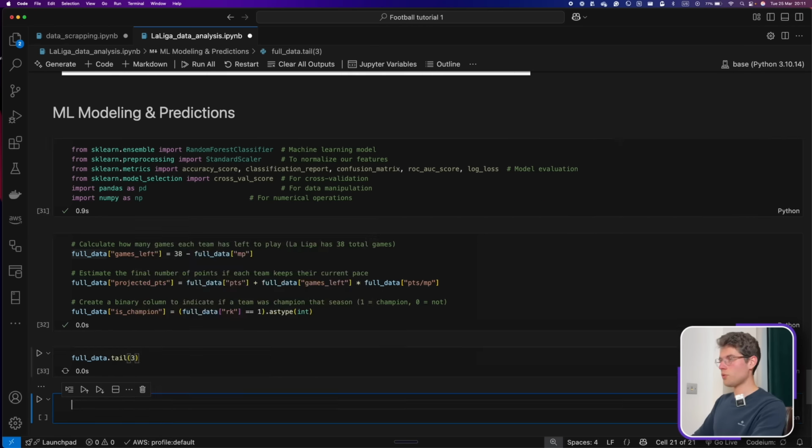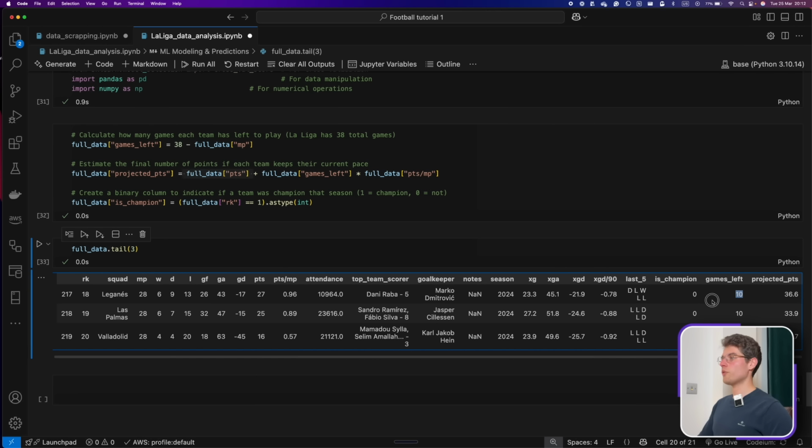So for example, if we take this team, Leganes has how many points? 27, and they have 0.96 points per match played. So we're gonna take this 0.96, multiply it by the number of games left, which is 9.6, and add it to the 27 that we have, and in the end we should have this 36.6. And that's what we did.